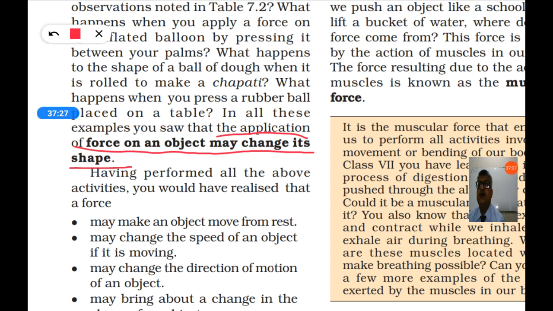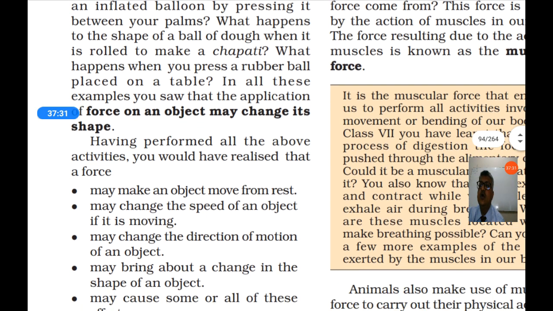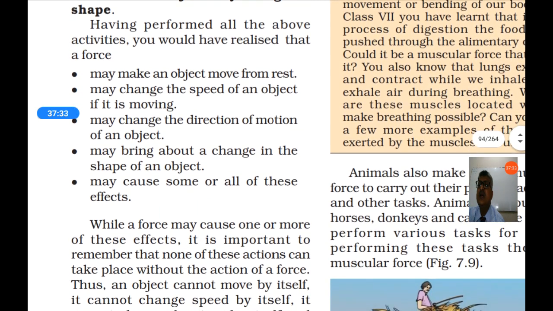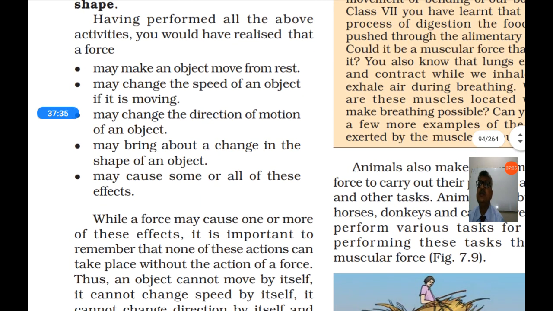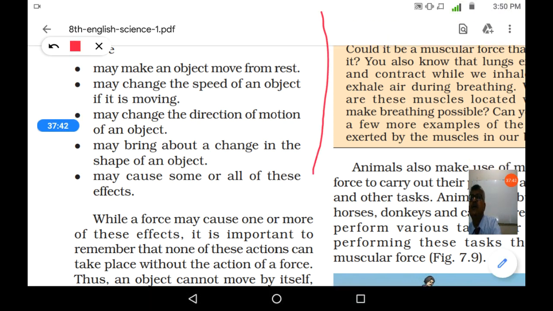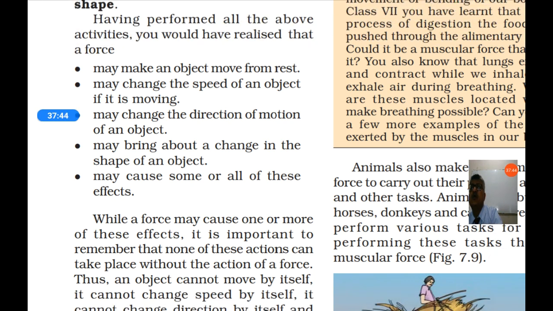Having performed all the above activities, you would have realized that a force may make an object move from rest. So these are the effects of force. What will happen when you apply force on an object?